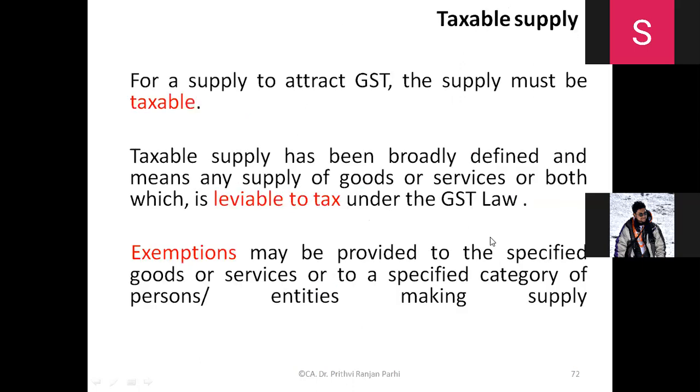Okay. Now, the next concept is about taxable supply. We have understood supply. What is supply, what is not a supply? We should be able to decide on that. Now, once we have decided what is supply and what is not a supply, the next thing is that we have to see whether this supply is taxable or not. A supply is taxable when GST is leviable. But GST law contains some exemptions. If it is an exempted supply, then that is not a taxable supply. Otherwise, it is a taxable supply.